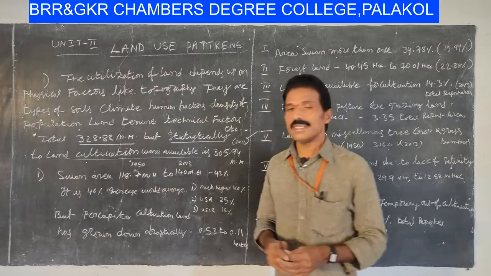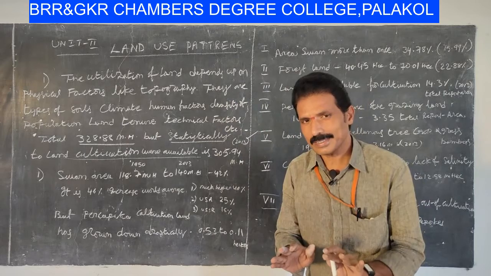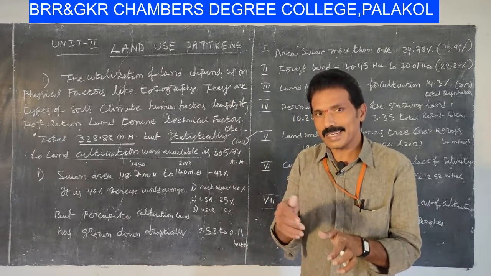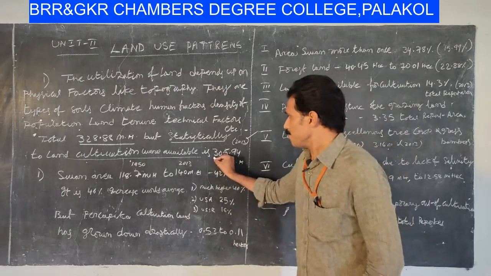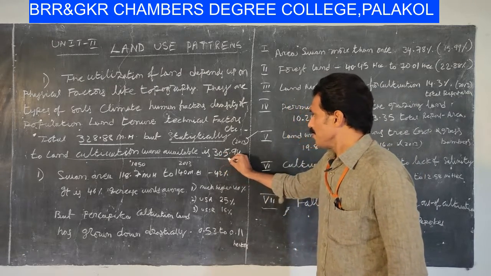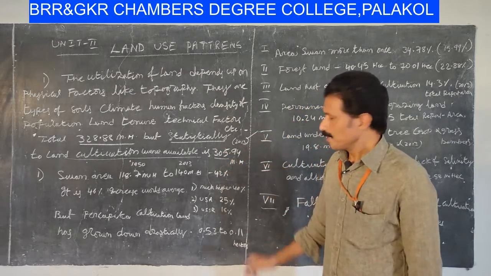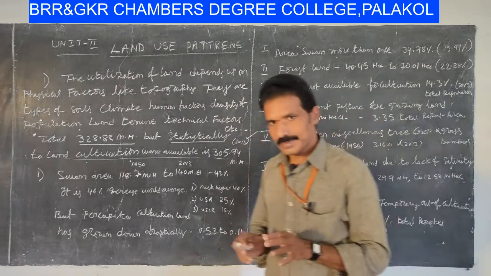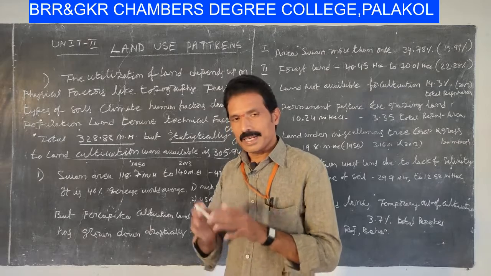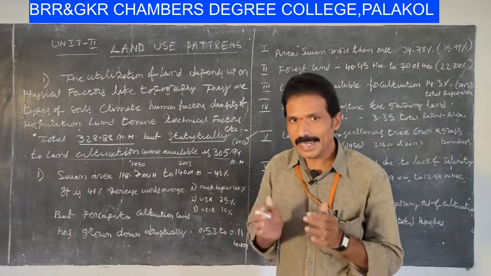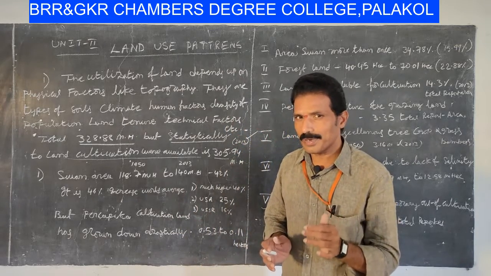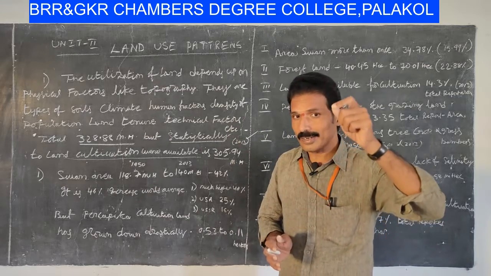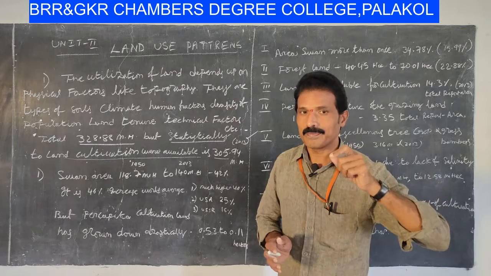Out of 328.88 million hectares, the availability of cultivation land is only 305.94 million hectares. According to statistical reports, the entire land in India is 328.88 million hectares, but it is not really utilized by our people.